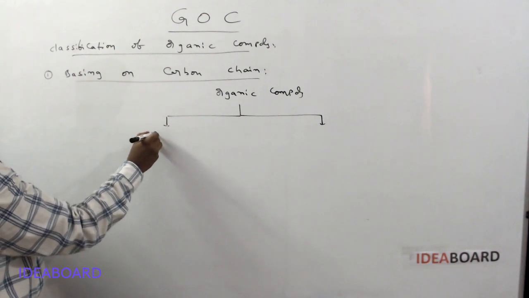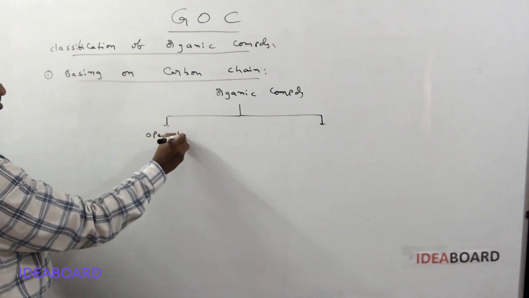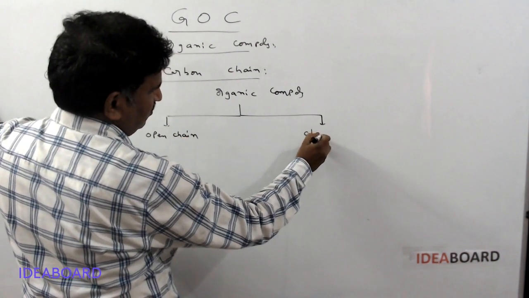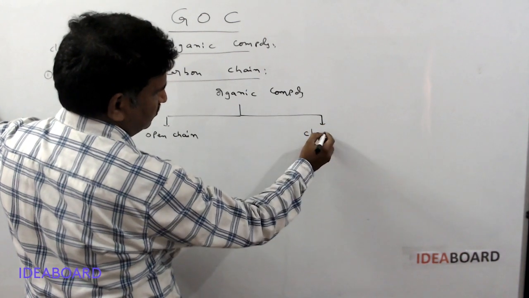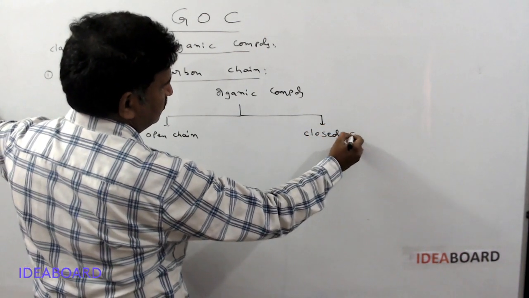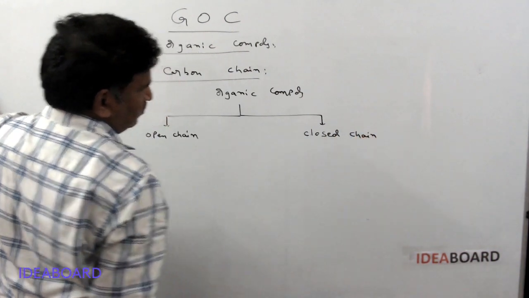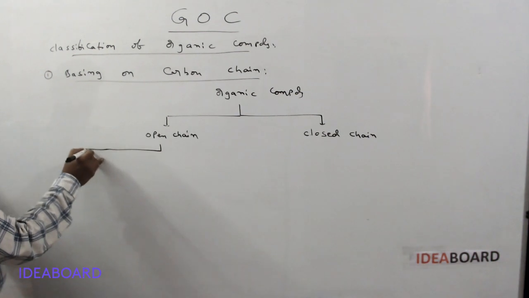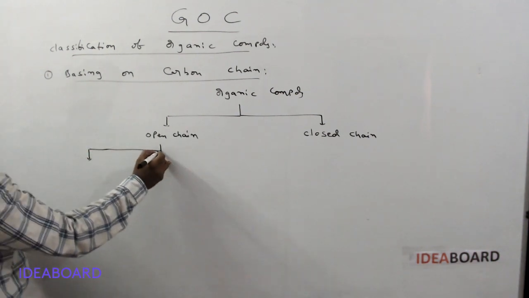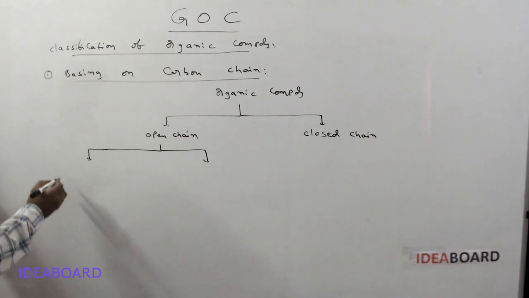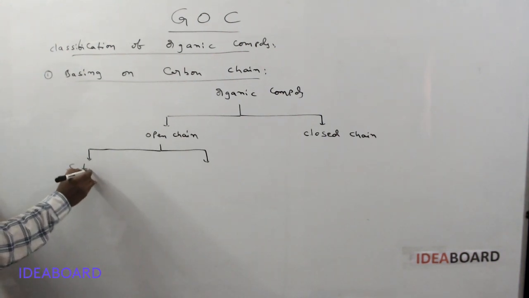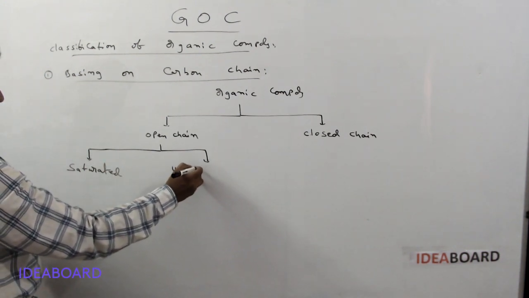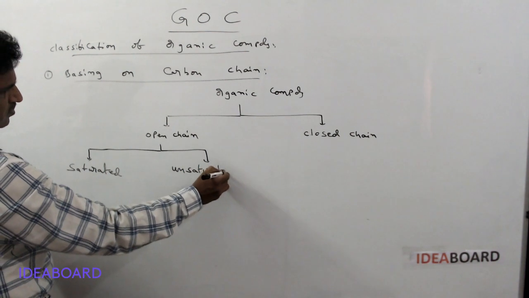The first type is called open chain compounds. The second type is called closed chain compounds. Two types of organic compounds are present. In the open chain compounds, again there are mainly two types. One is called saturated organic compounds, and the second type is called unsaturated organic compounds.